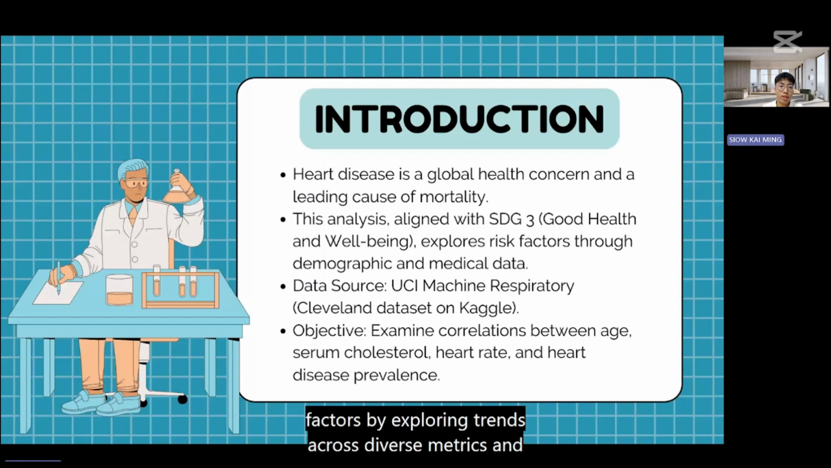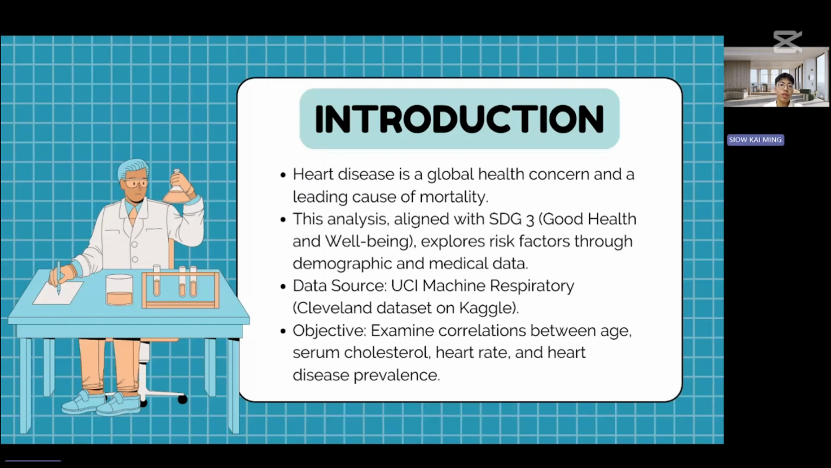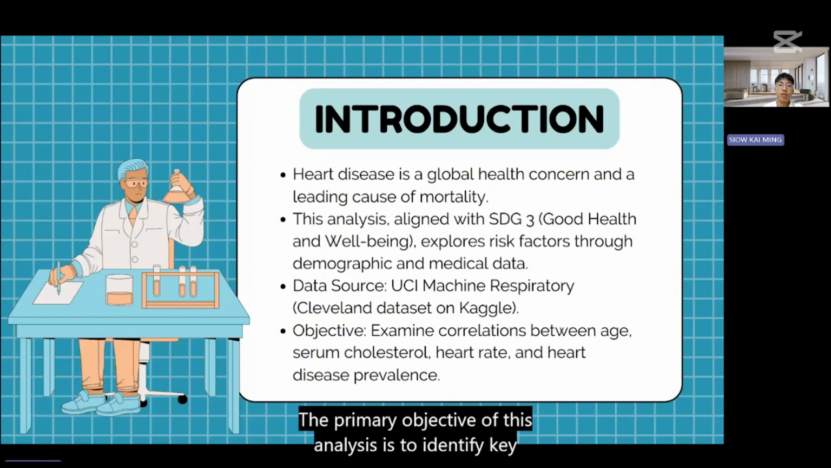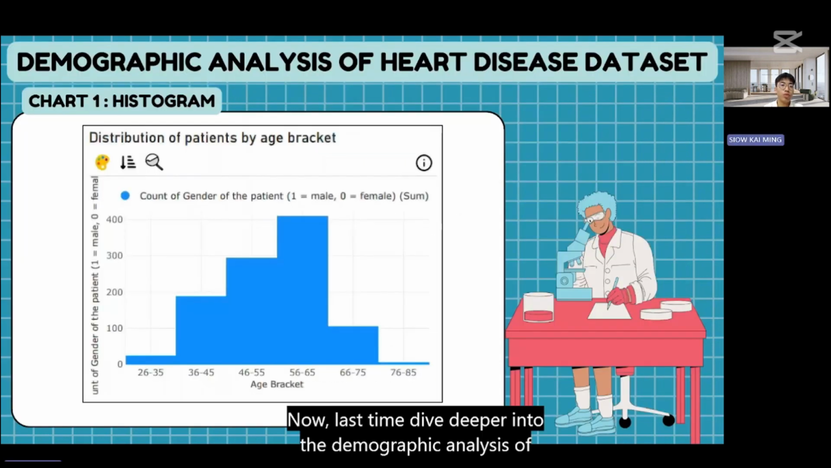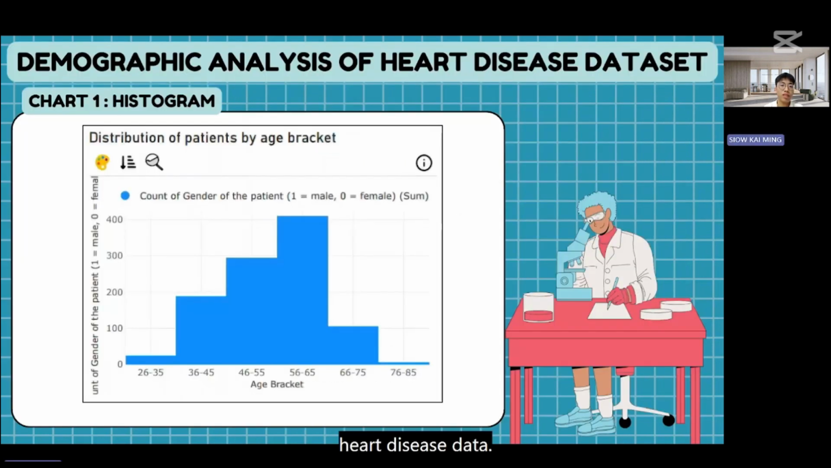By exploring trends across diverse metrics and demographics, this analysis provides actionable insights aligned with Sustainable Goal 3, which is good health and well-being. This goal focuses on reducing premature mortality from non-communicable disease through effective monitoring and prevention strategies. The primary objective of this analysis is to identify key trends and correlations between factors like serum cholesterol levels, heart rate, and age. Now, let's dive deeper into the demographic analysis of the heart disease dataset.